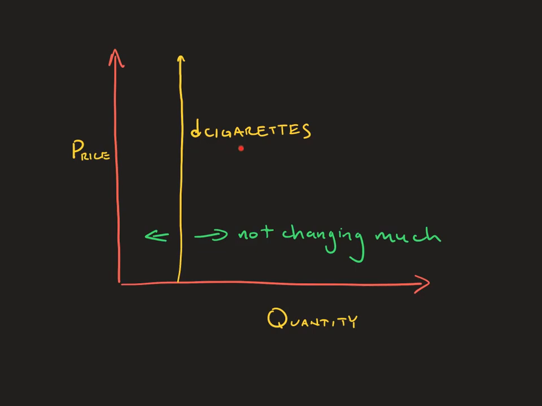In this particular graph, I've chosen the demand for cigarettes. Cigarettes, as you probably already have heard, cause people to be addicted to nicotine. And the number of people that is addicted generally stays about the same. It might increase or decrease, but at any given time, there's a certain consistent demand for cigarettes because people actually need these things in order to not feel sick. So, in this graph, what's interesting is that no matter how much the price keeps going up, people are still willing to buy these things until they can't anymore.